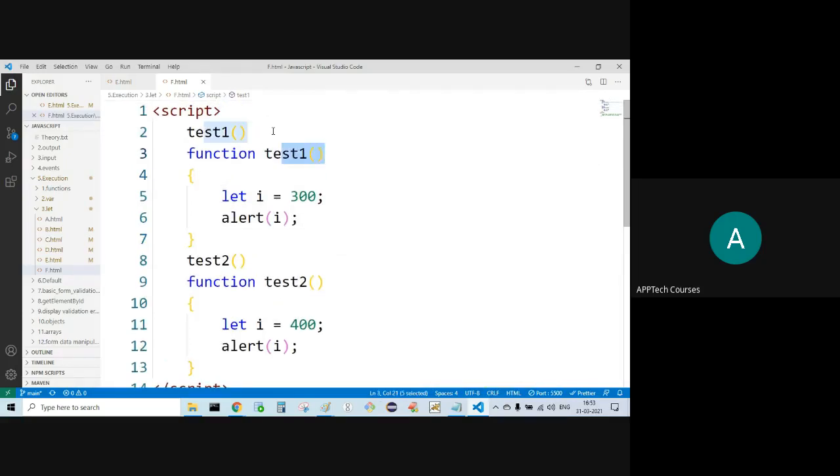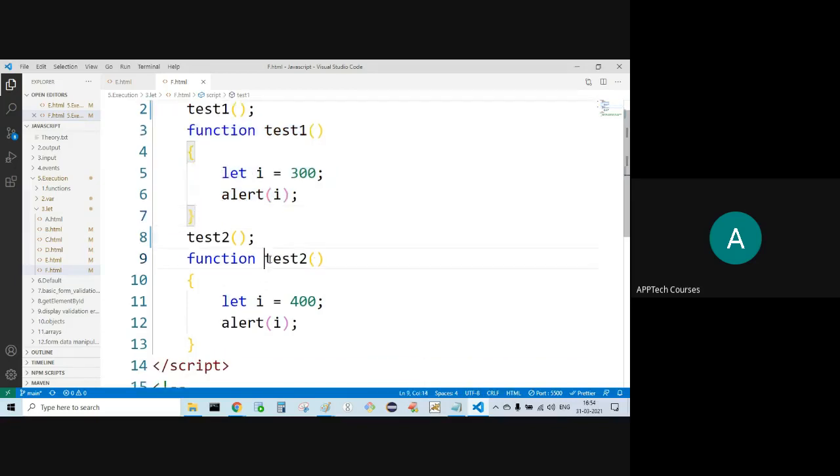Test 1, test 2. In test 1, let I is equal to 300. This I is local to this test 1. Test 2, let I is equal to 400. This I is local to this test 2. Both are different scopes. No issues at all.